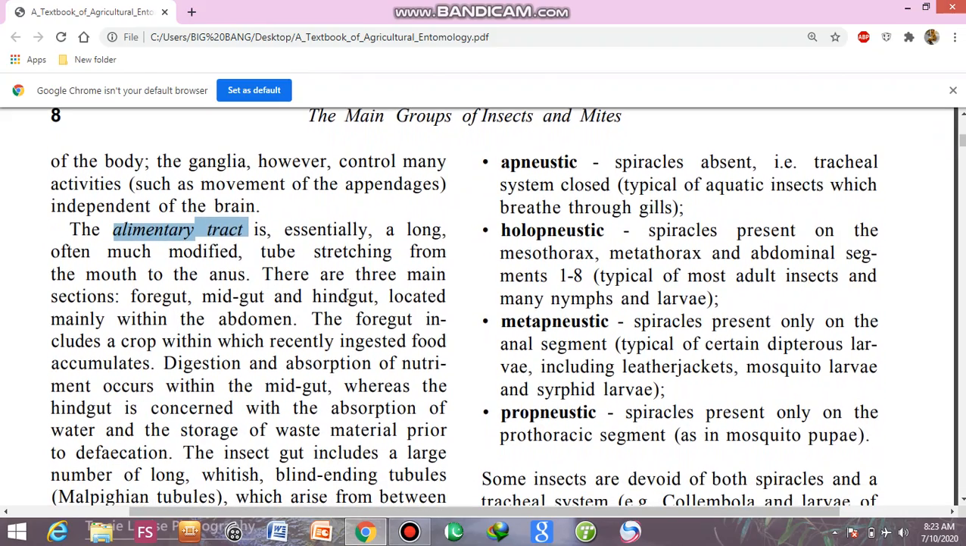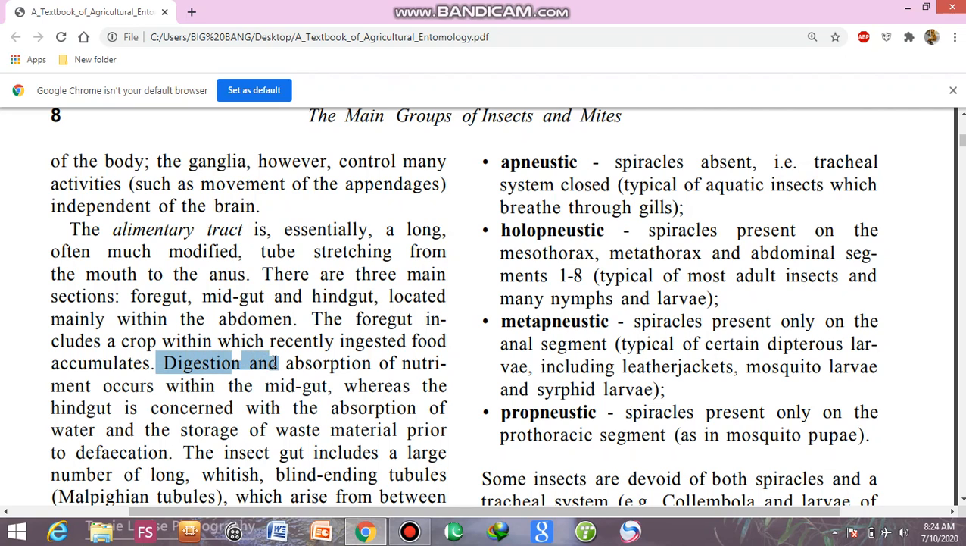There are three main sections of the alimentary tract. First one is the foregut, as the name indicates. Second one is the midgut, the mid portion of the gut, and the last portion is the hindgut. It is located mainly in the abdomen. The foregut includes a crop within which the recently ingested food accumulates. What is the function of the crop? It has the function of accumulation of the ingested food.